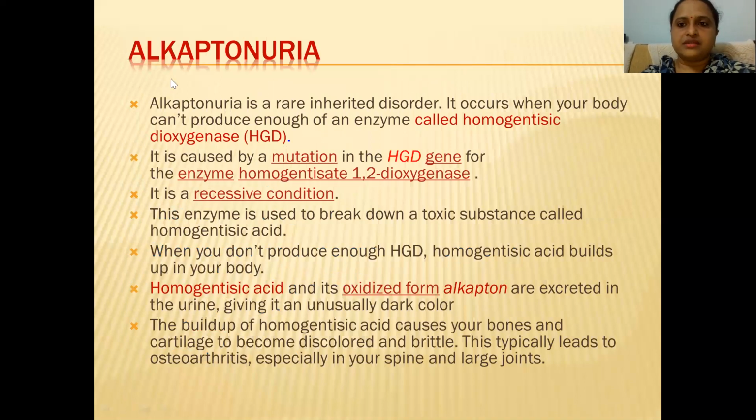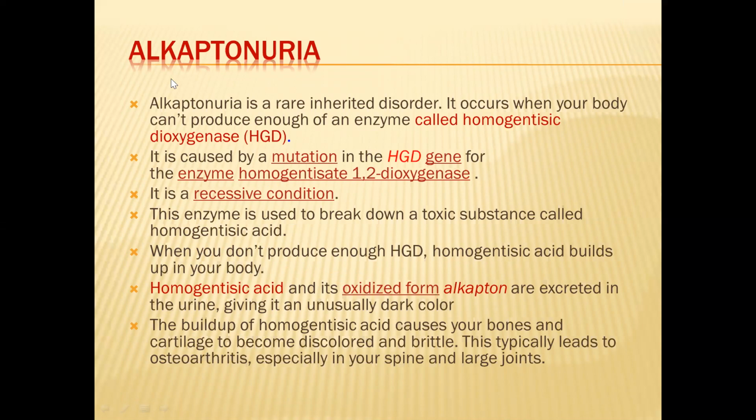The first one is alkaptonuria. So alkaptonuria is a rare inherited disorder. It occurs when our body cannot produce an enzyme called homogentisate dioxygenase. You can see here it is due to the deficiency of the enzyme called homogentisate dioxygenase.